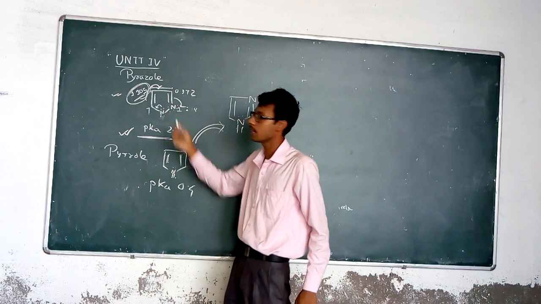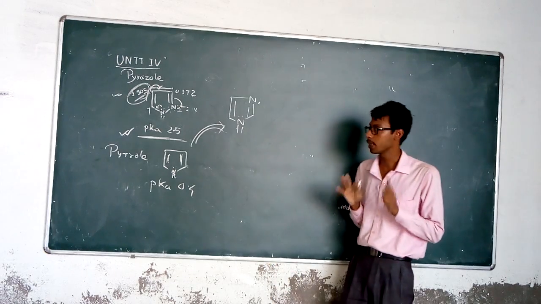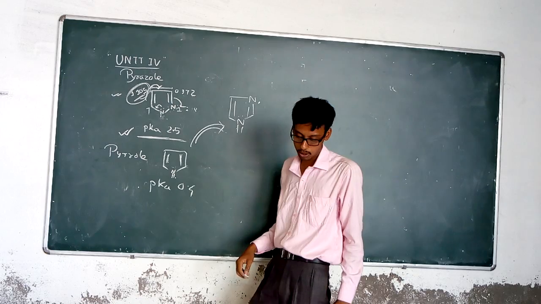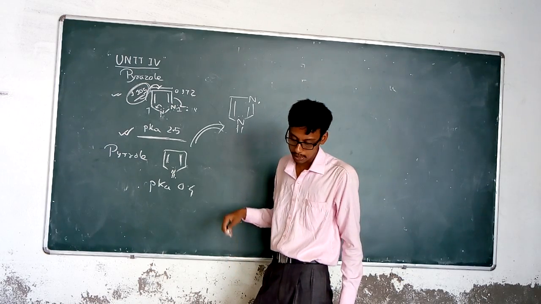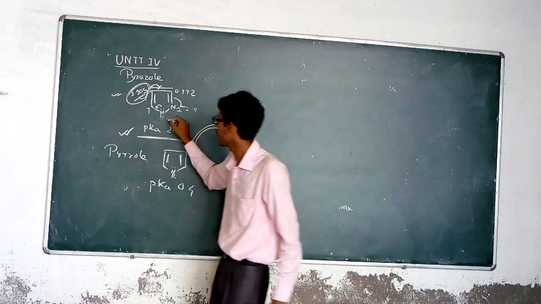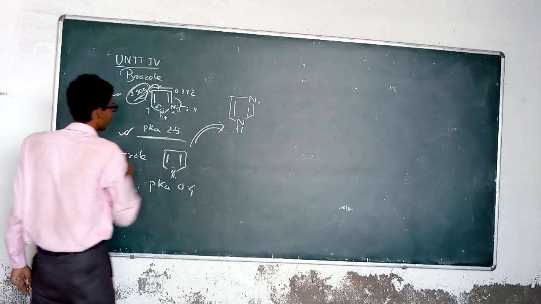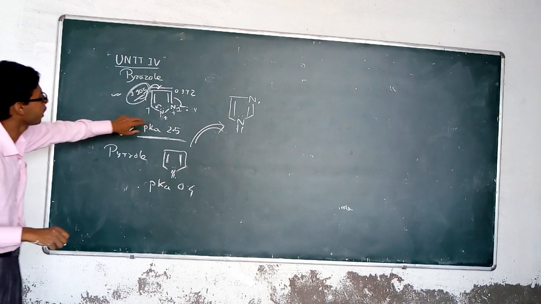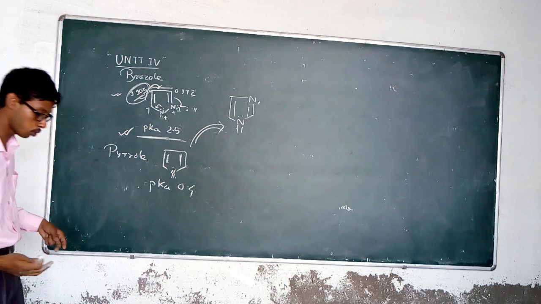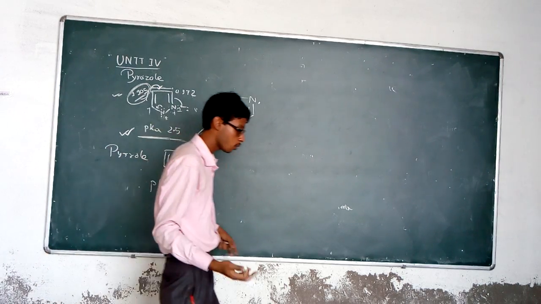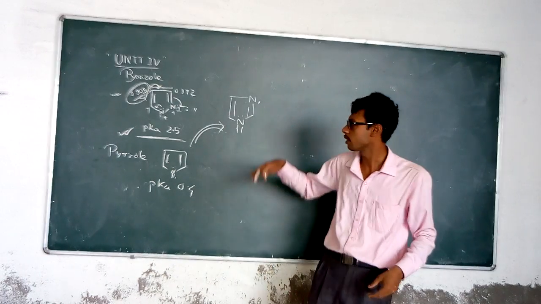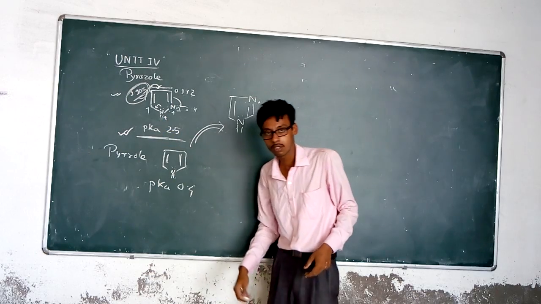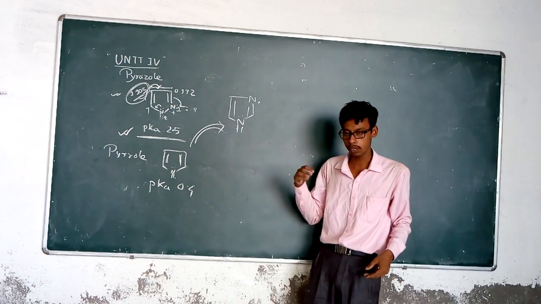In pyrazole, the two nitrogens are present at adjacent positions, so two positive charges are generated which repel each other. That's why it is not a good resonance, and that's why it is less basic.